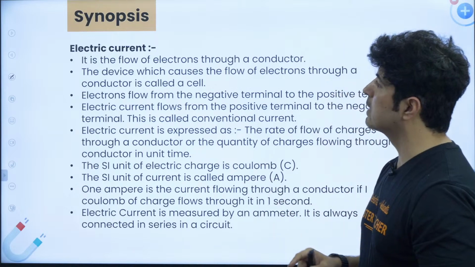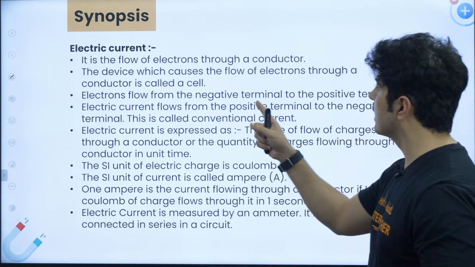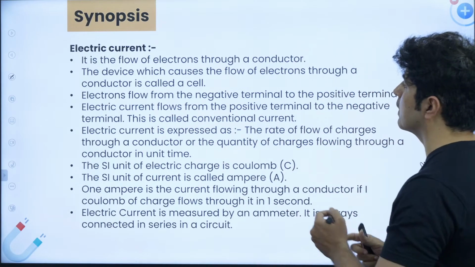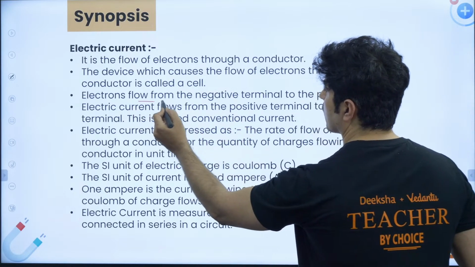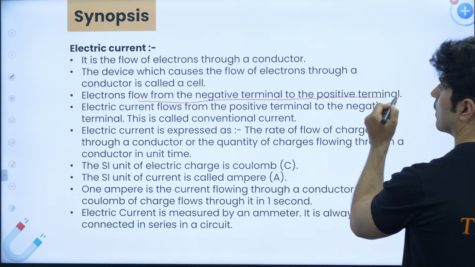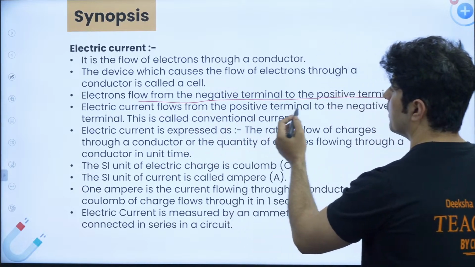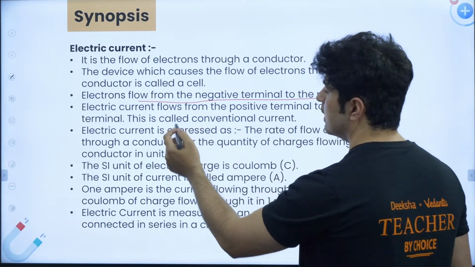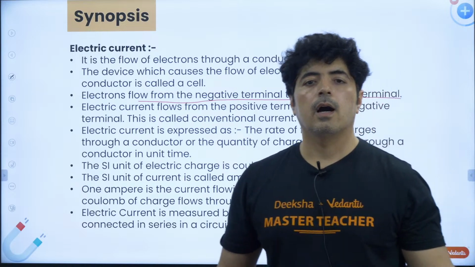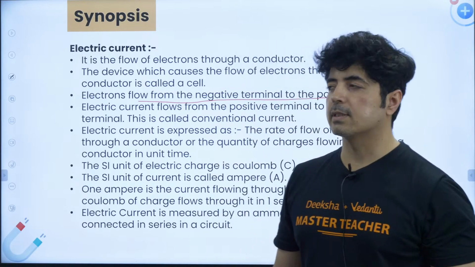What is a cell? I just told you. Electrons flow from the negative terminal to the positive terminal. This is an important one. Electric current flows from the positive terminal to the negative. As I said, electric current is opposite to the flow of electrons. This is how it works.